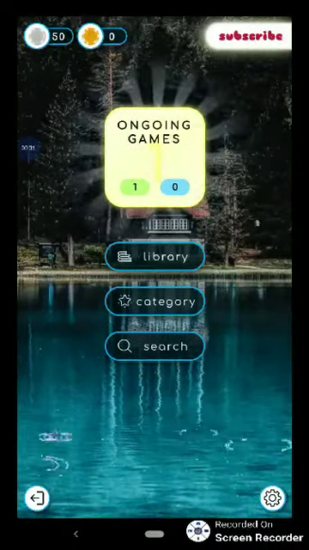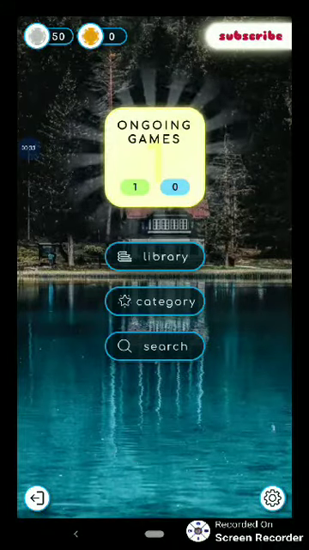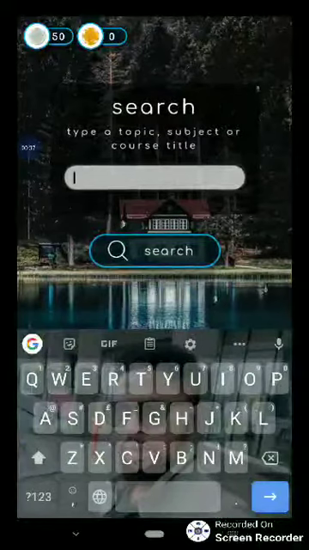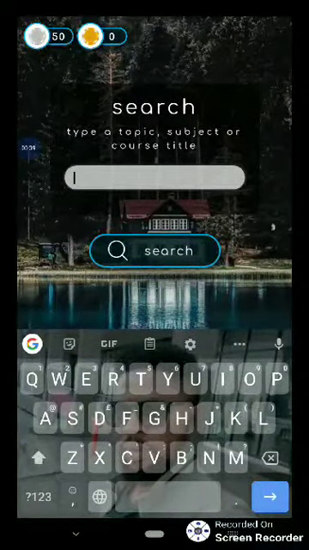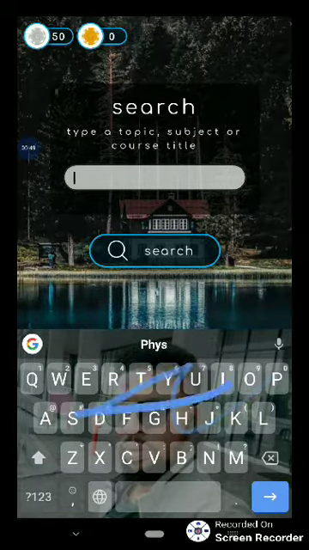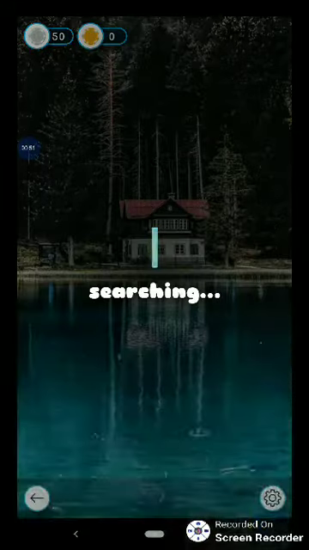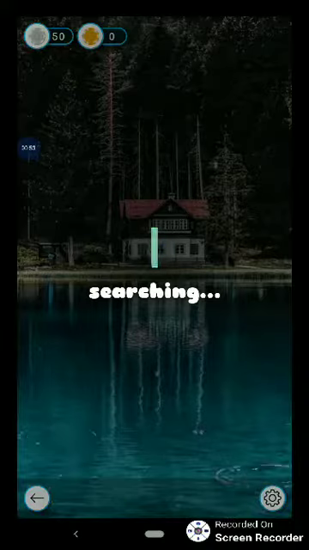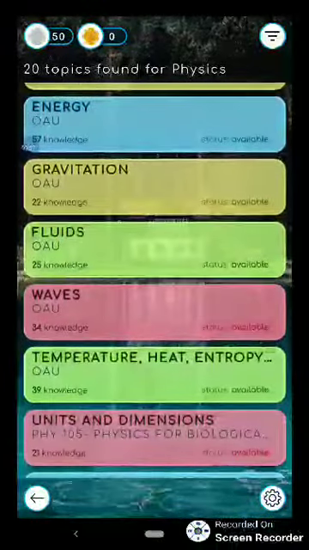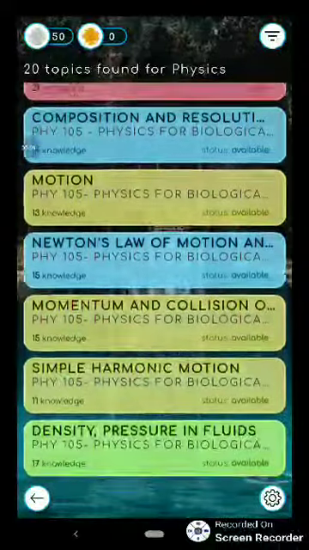So, as a user, as soon as you launch the app, you're supposed to search for any topic, and if you can't find your topic, you can as well just upload your class note or any topic from your textbook. Now let me search for physics. Now it's going to display topics in physics, as you can see.